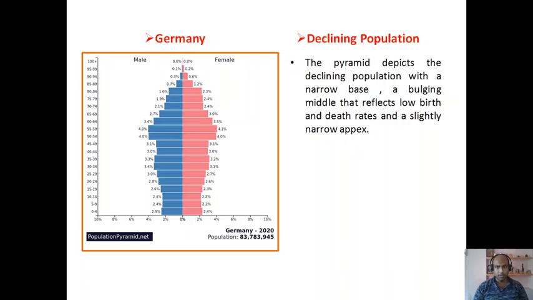Because of low birth rate. And why is the middle part bulging? The middle part is bulging because along with low birth rate, the death rate is also low. For that reason, not only is the middle part bulging, but also the apex part is slightly narrower. Not totally narrow, but slightly narrower.